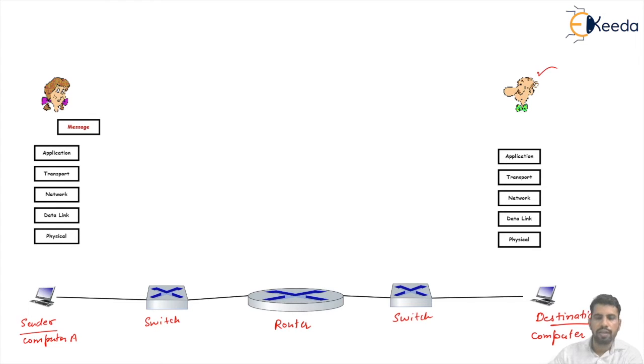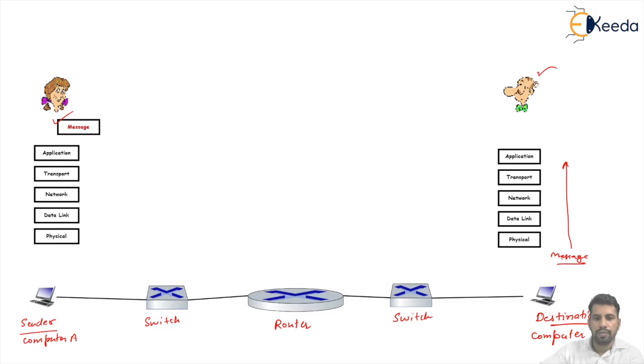The source host needs to create a message in the application layer and send it down the layers so that it is physically sent to the destination host. The destination host receives the message at the physical layer and passes it up to the application layer, and the receiver gets access to the particular application.